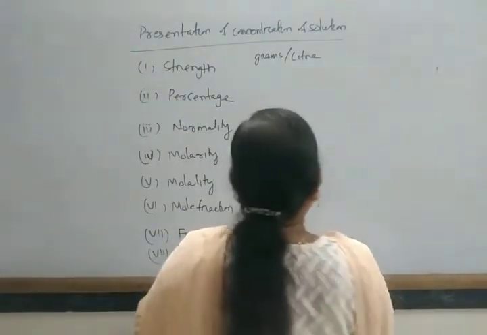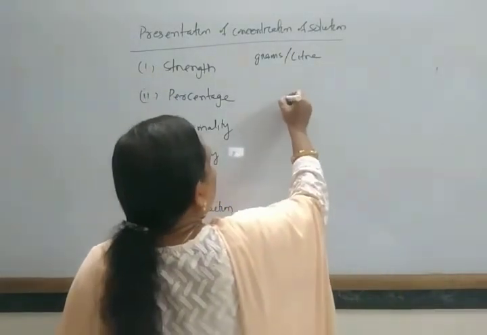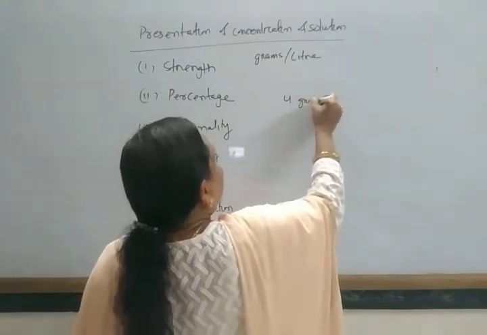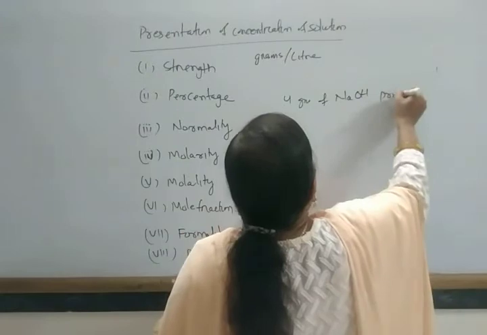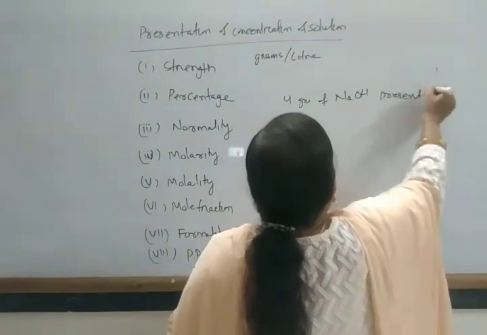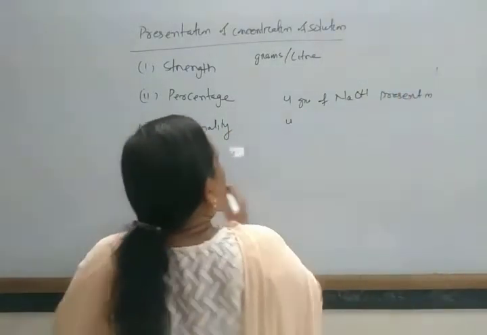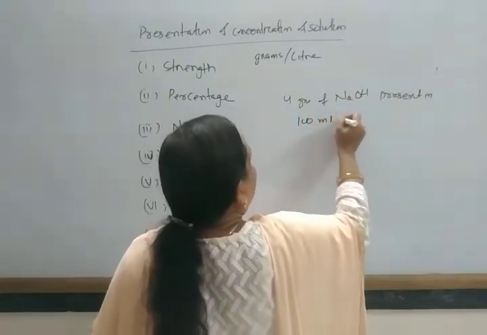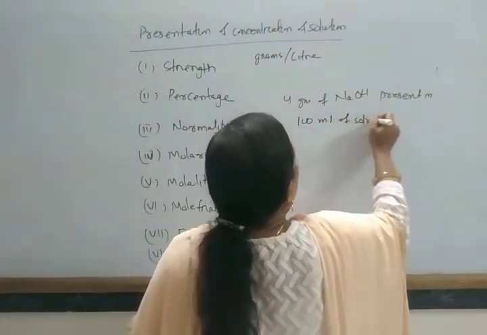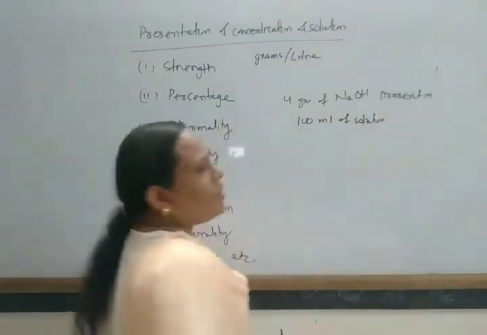Suppose 4 gram of sodium hydroxide is present in 100 ml of solution.